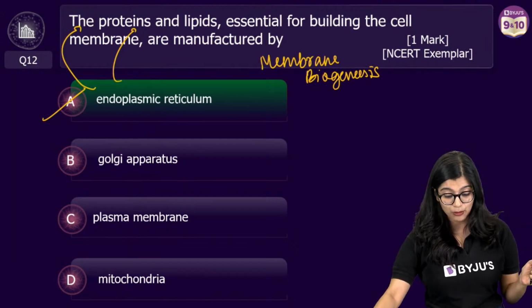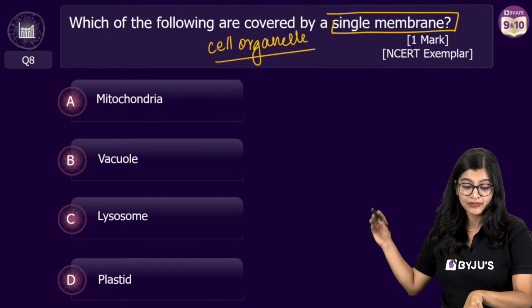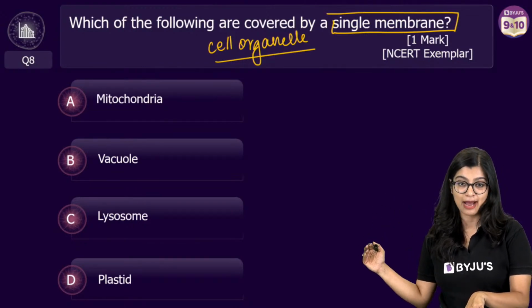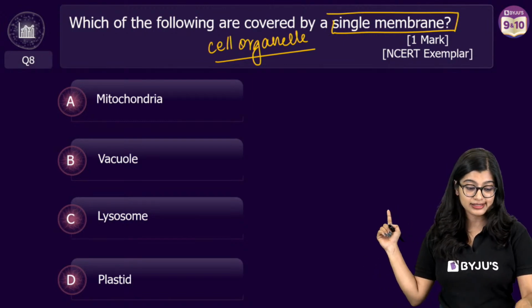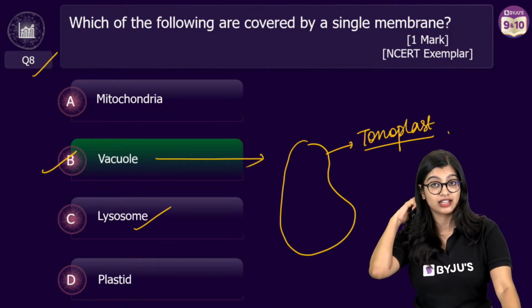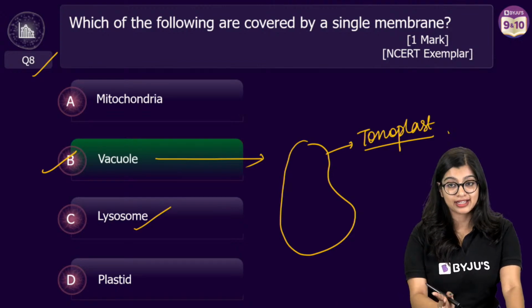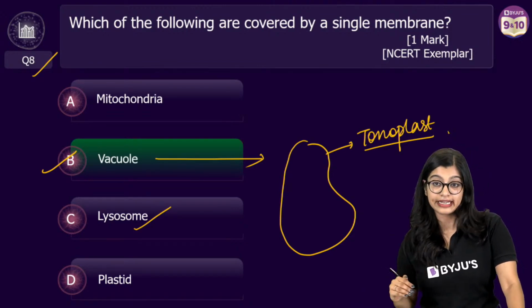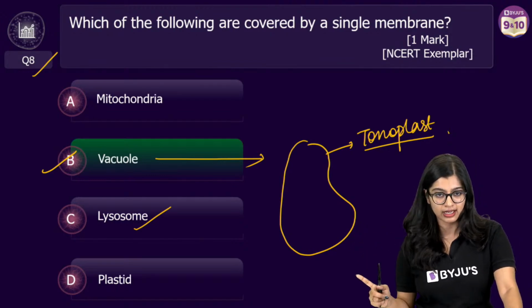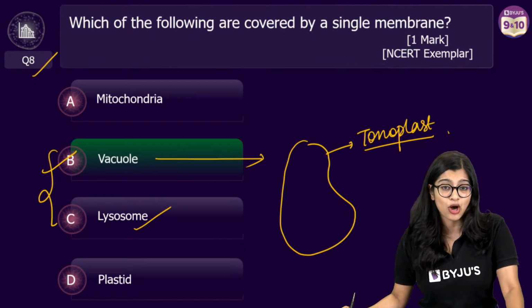Now, quickly, I would like to go back to a particular question which was marked wrong, question number 8, wherein we see that there's a lot of conversation happening. I understand that this was marked as vacuole, but lysosome is also the correct answer. As per NCERT Exemplar, they have marked vacuole, keeping the fact that it is single membrane. But in this case, lysosome is also single membrane, so the answer should actually be both B and C. So I sincerely apologize, right?